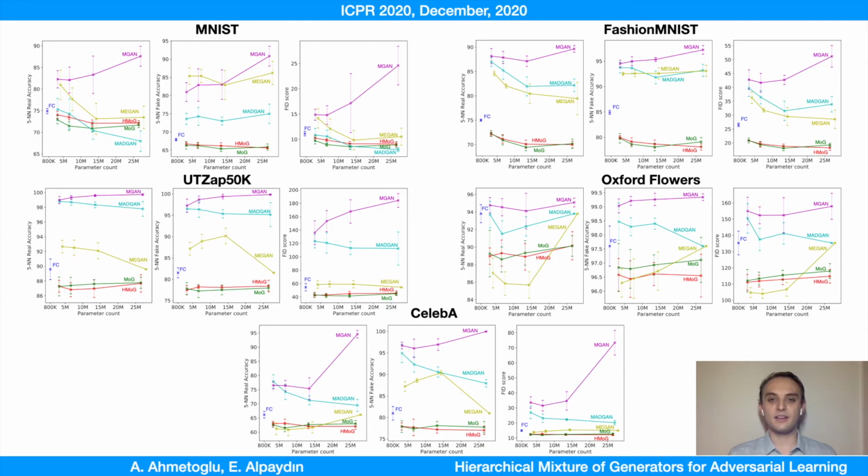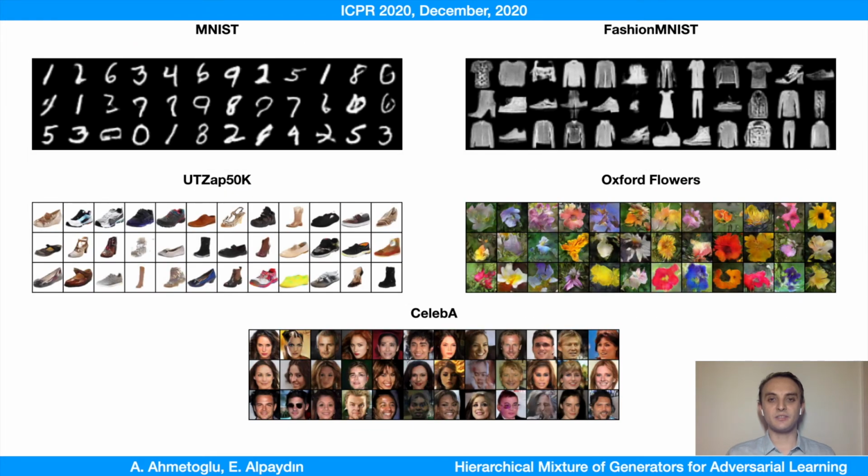The results show that Hmog and Hmog models perform better than other multiple GAN variants. We also trained a single generator model with a fully connected layer instead of augmenting multiple generators. This is shown in blue in the figure. We see that using multiple generators indeed increases the quality of the samples. Here are a couple of generated examples from the Hmog model with 16 generators.